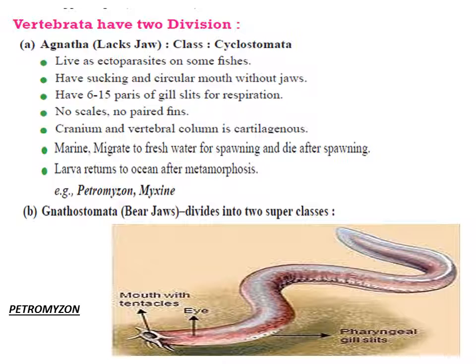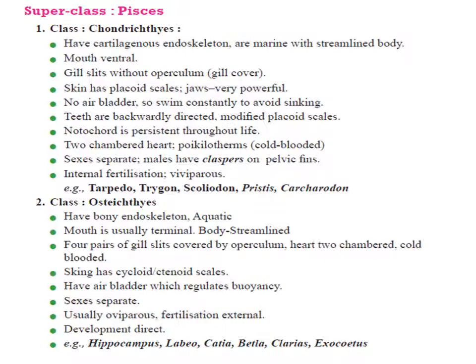These two superclasses are the Gnathostomata. They are divided into two superclasses. Pisces. The Pisces are further divided into two classes, Chondrichthyes and Osteichthyes. When we talk about Chondrichthyes, they are animals that have cartilage, so they are called cartilaginous fishes.